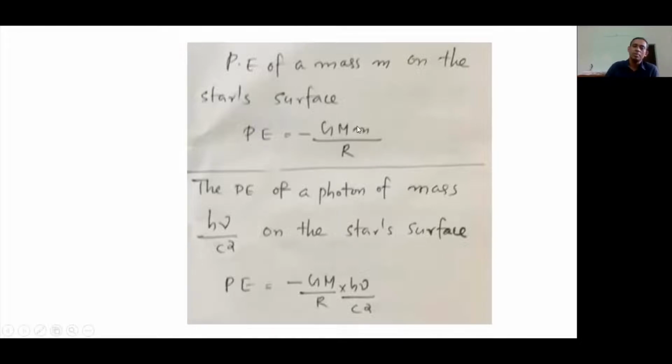For this small m, I am giving the mass of the photon. The mass of the photon is h nu over c square. So this will be the potential energy of the photon.